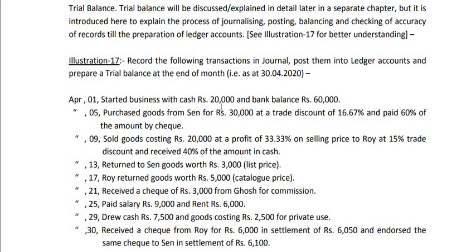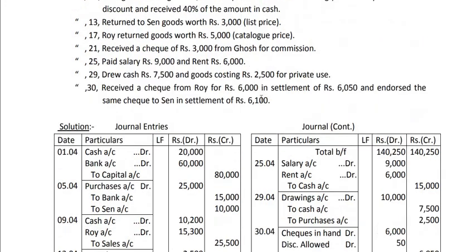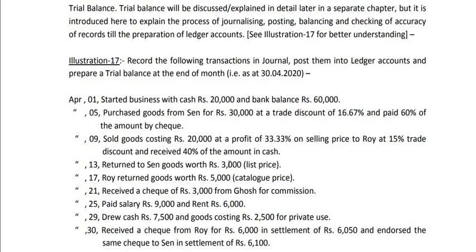How much? 30,000 minus 16.67%. That means goods were purchased for 25,000. See here, it is 25,000. Purchase account debit to bank to Mr. Sen, 25,000 purchase. Out of that, we are returning goods for 3,000.